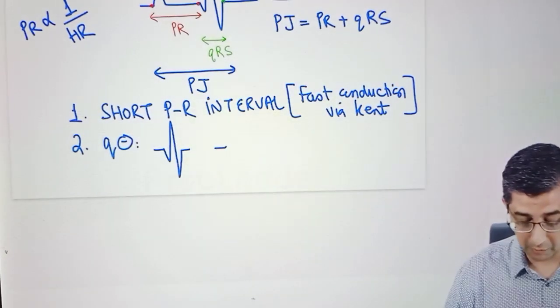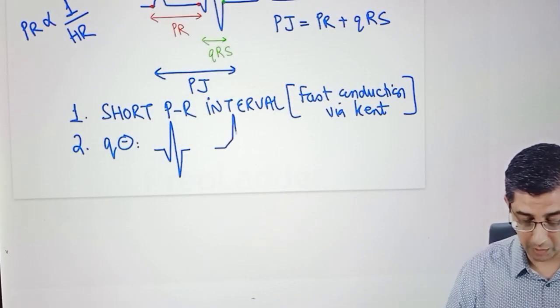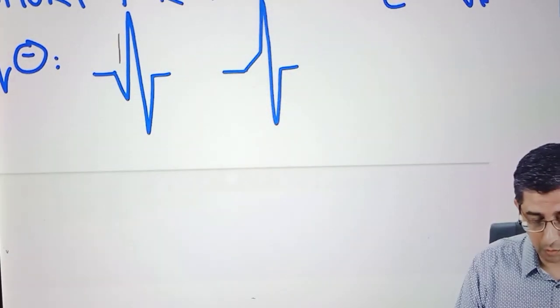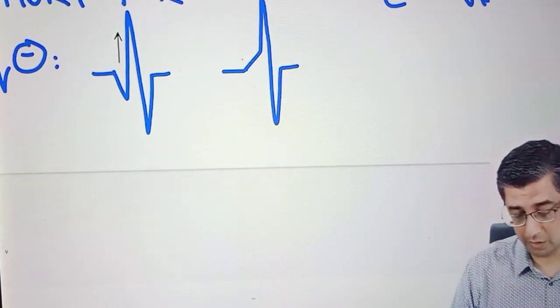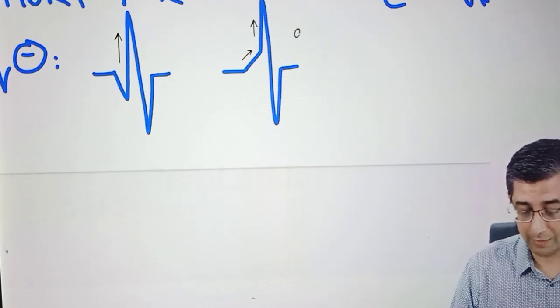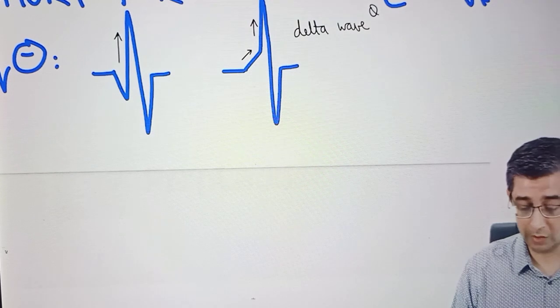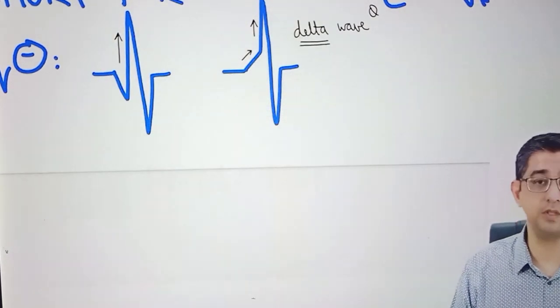And when you look at the R wave, you will notice that there will be a slight change in the slope in the upswing of the R wave. I'll just zoom it in for your convenience. What I am saying is the R wave in you and me will have a smooth upswing, but in this particular case there's a slight change in the slope, and that's the key word of this entire discussion. This is the reason why I'm discussing this topic with you. This is what is called a delta wave.